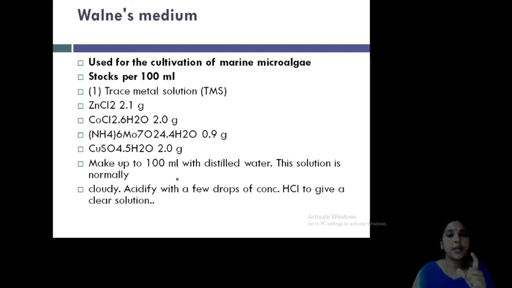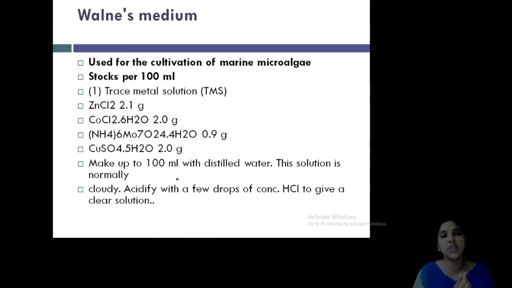The first is the trace metal solution. It includes zinc chloride, cobalt chloride, ammonium molybdate, copper sulfate mixed with water, etc. All these are made up to 100 ml in distilled water. Then the solution appears cloudy.